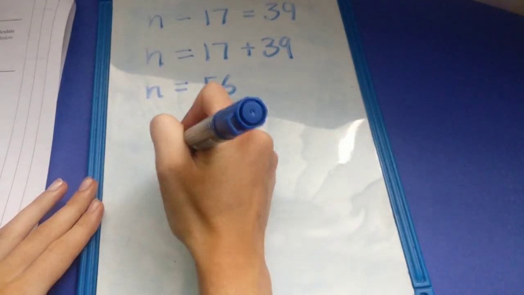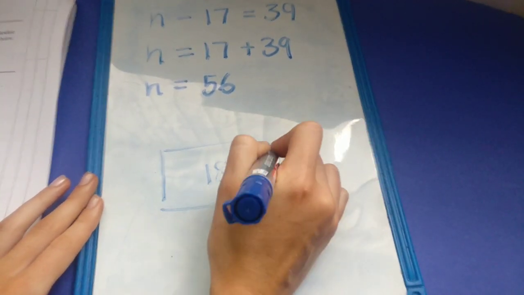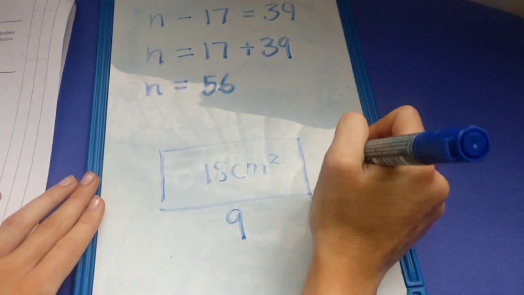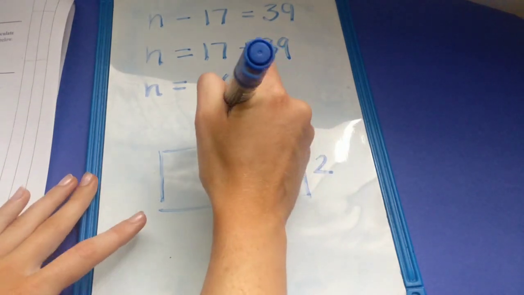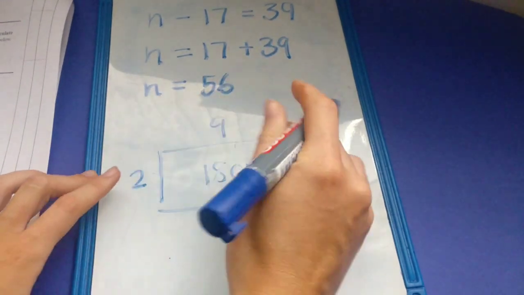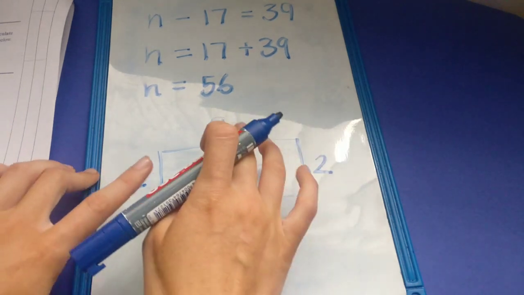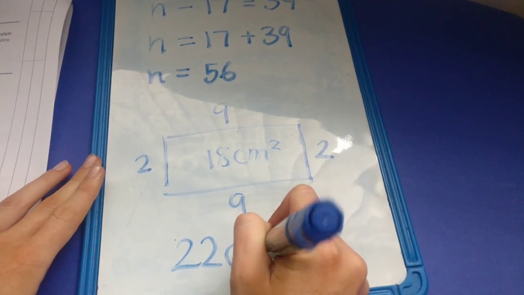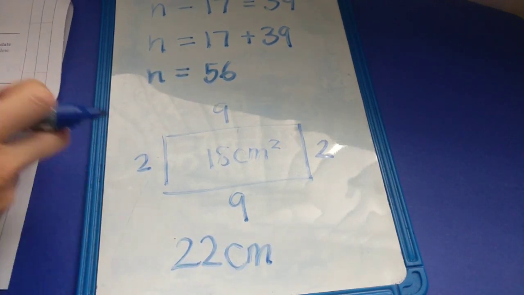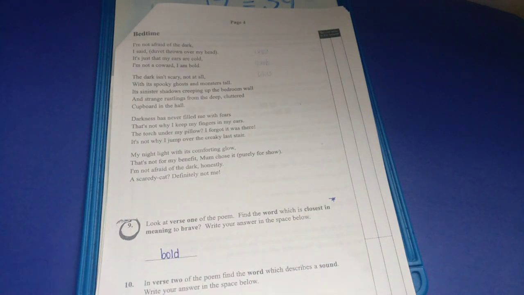For question 8, we were told that the rectangle has an area of 18 centimeters squared, and we're told that one side is 9, so the other side has to be 2, because 9 times 2 is 18. Then we want to work out the perimeter, so we know that these sides are equal, so 9 plus 2 is 11, add the two together and that will give us a perimeter of 22 centimeters. Then we've got 2 questions from our poetry work.